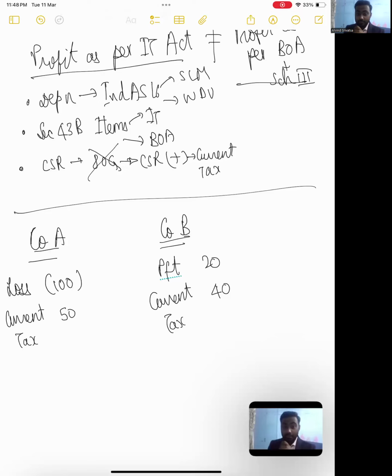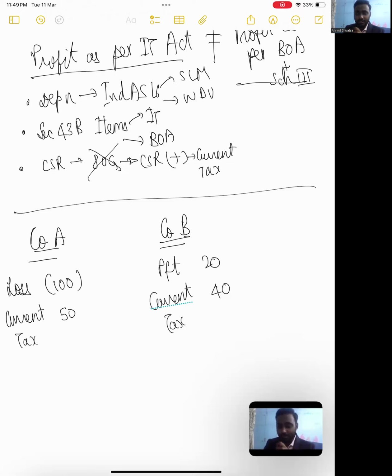This is practically possible because you might have a loss in your books of accounts, but you might have a profit as per your current tax computation. It is very much possible because, let's say, the loss in company A might have arisen because of a big impairment loss that they might have booked. Again, an impairment loss is not allowed as a deduction in your tax computation. It'll be disallowed, like an impairment loss on an investment. It is going to be added back to your computation.